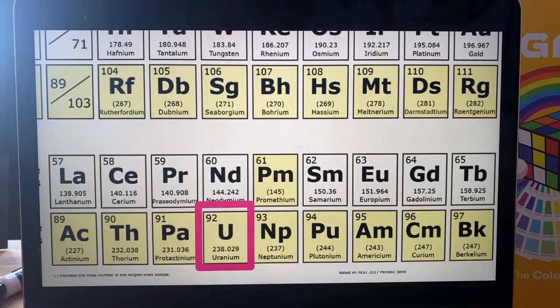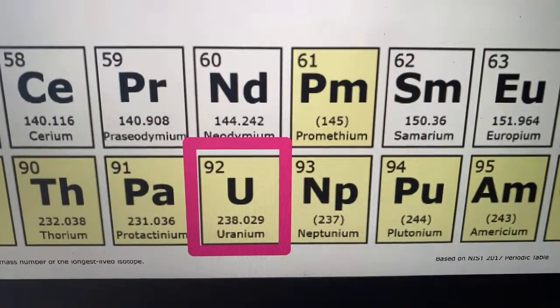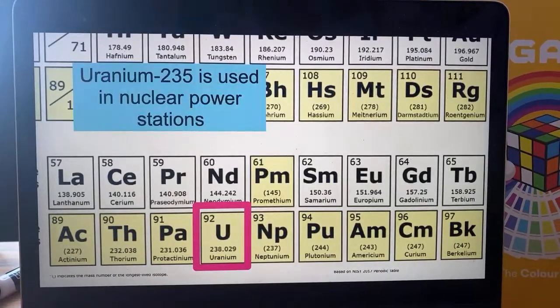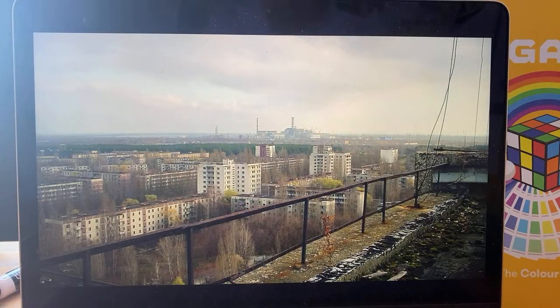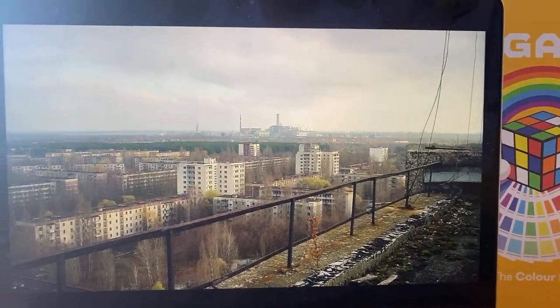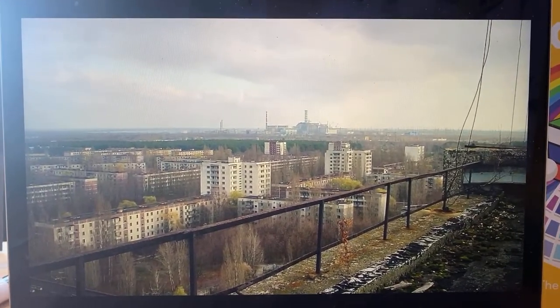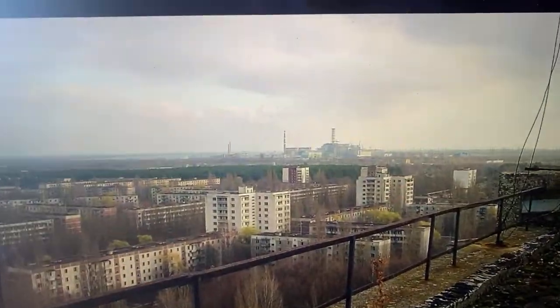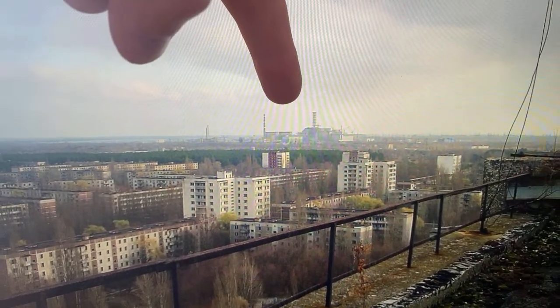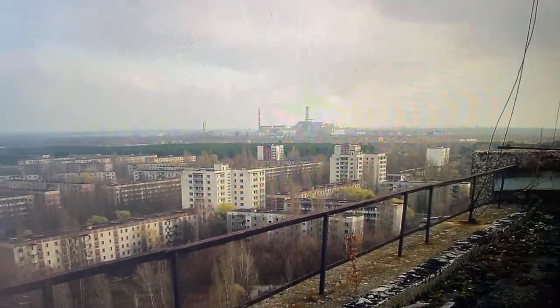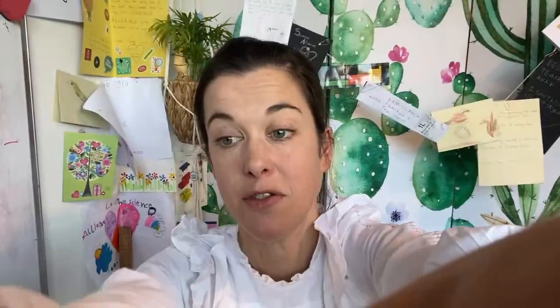I just want to tell you a little story now, because a lot of you, when you thought about radioactivity, might have thought of uranium. Because uranium-235 is used in nuclear power stations. Nuclear power stations can be brilliant. They produce a lot of energy which doesn't release any carbon dioxide into the atmosphere. So using nuclear energy to make electricity doesn't cause global warming or any of this bad stuff. But this is a picture of a very famous nuclear power station at a place called Chernobyl. That's the reason why the photographer is so far away.